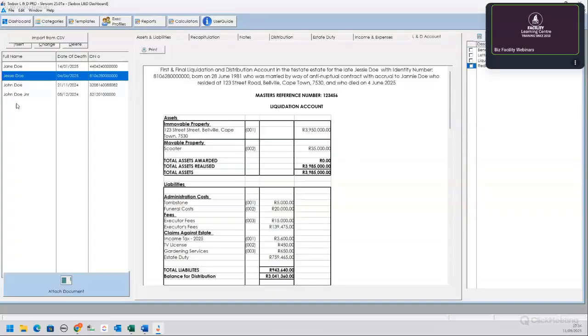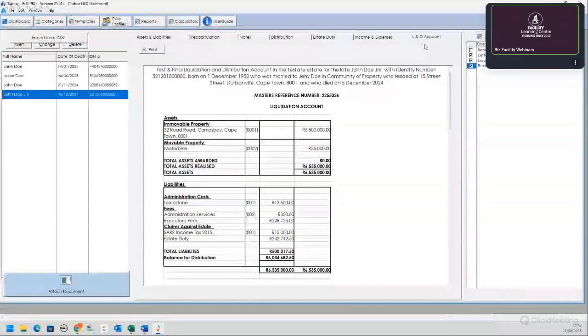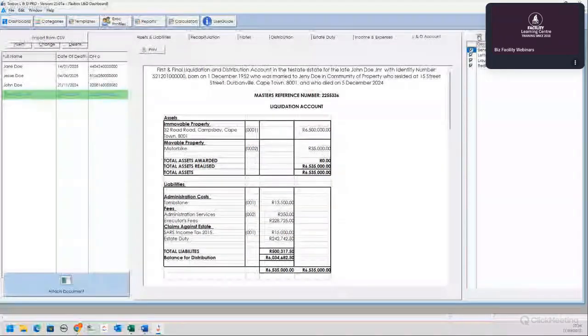Okay. And then it will show. It will highlight in green as soon as you have clicked all the steps that is necessary for you to conclude this deceased estate. So it will show you all your green deceased estates here that have been finalized as done. Okay. So that is your templates.